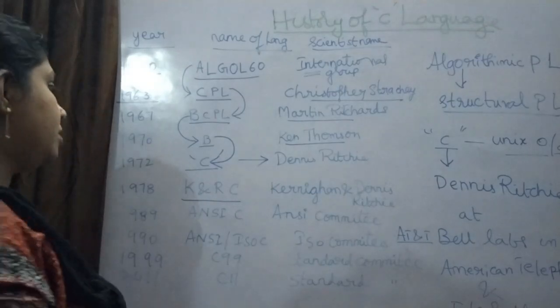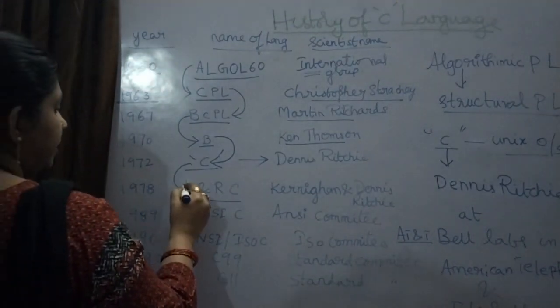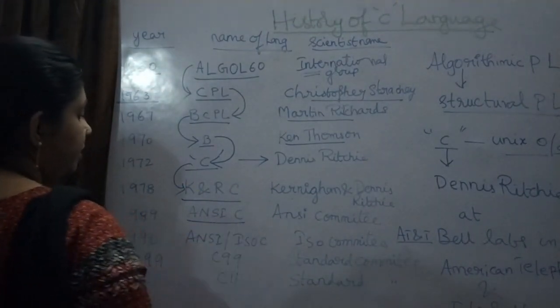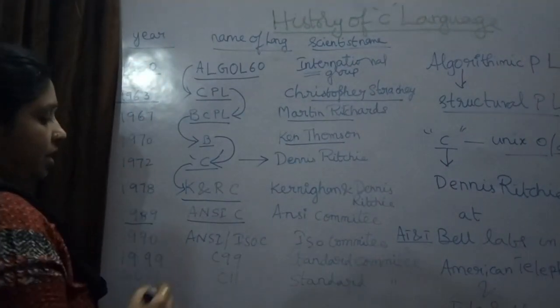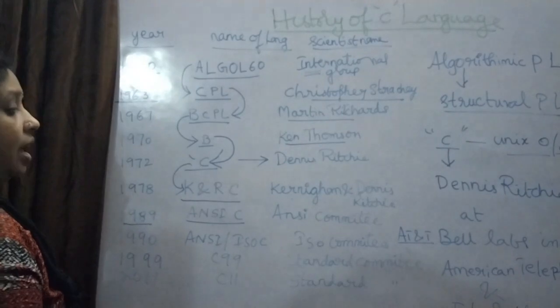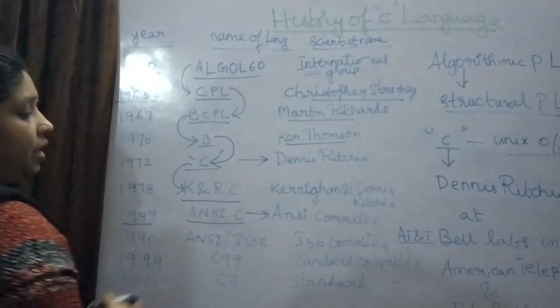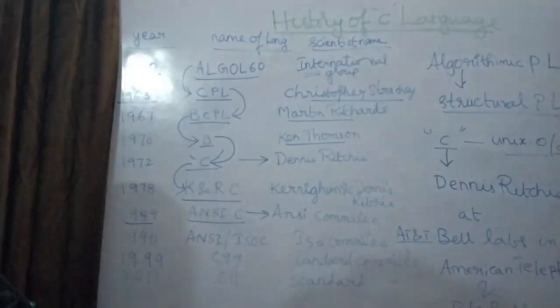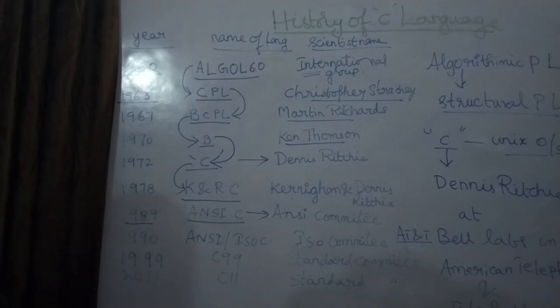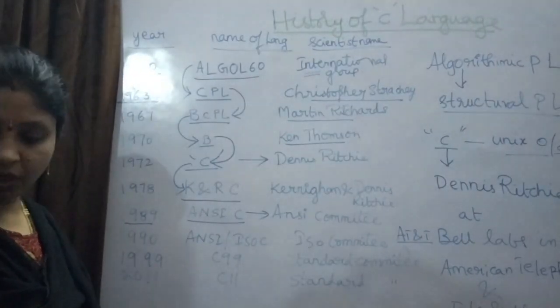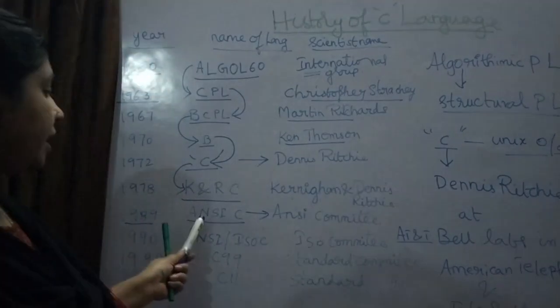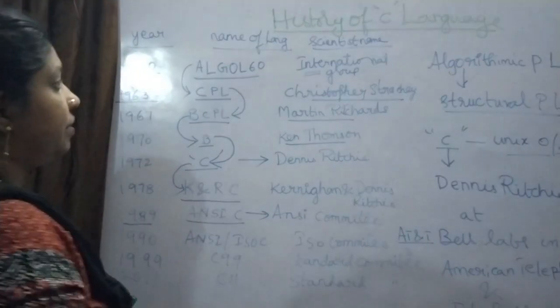Still that was not satisfying, and again it led to ANSI C. In 1989 ANSI C was created. ANSI C was created by ANSI committee members, and ANSI is American National Standard Institute, right? American National Standard Institute, I will write here.